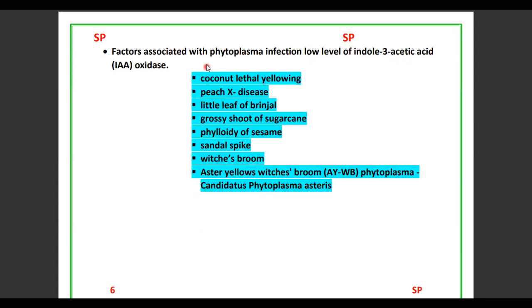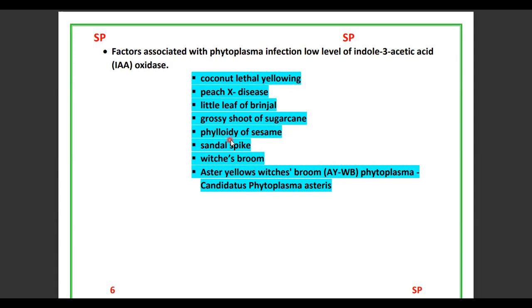A lot of diseases are caused by phytoplasma in flowering plants: coconut lethal yellowing, caused by phytoplasmas. Nowadays, phytoplasmas are called Candidatus Phytoplasma. And peach X disease and little leaf of brinjal. Most important, little leaf of brinjal is caused by phytoplasma or MLO, mycoplasma-like organism. Grassy shoot of sugarcane and phyllody of sesame.